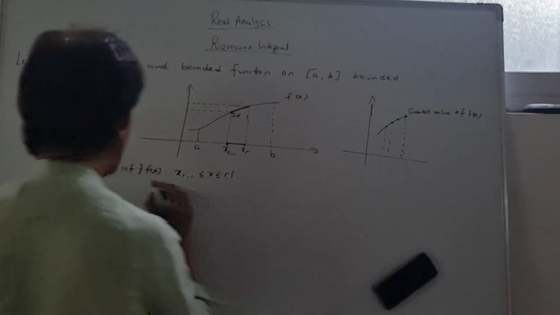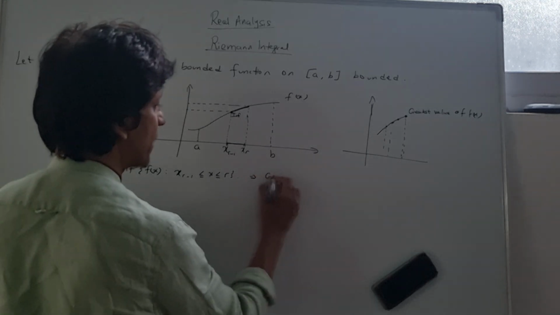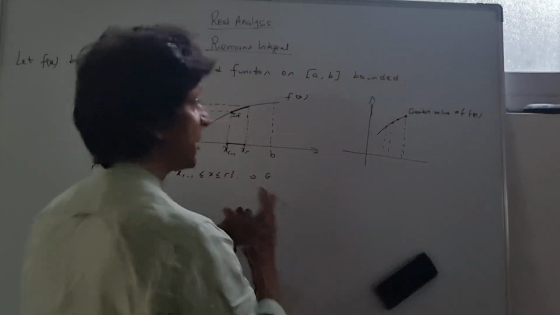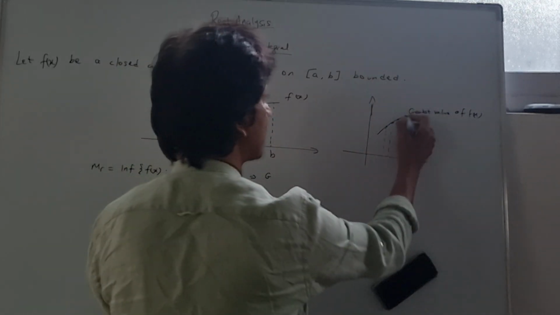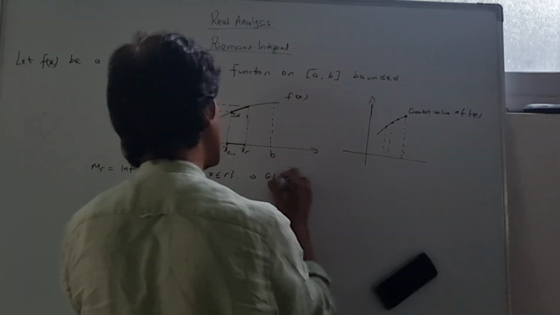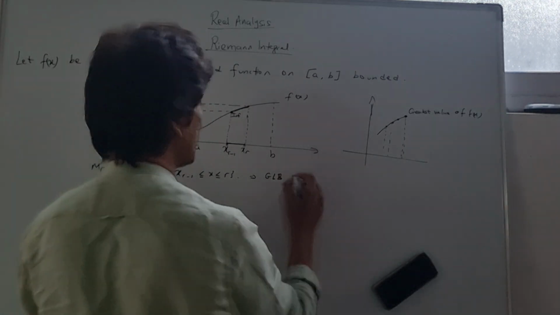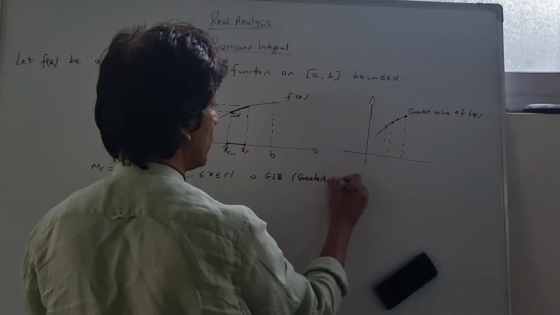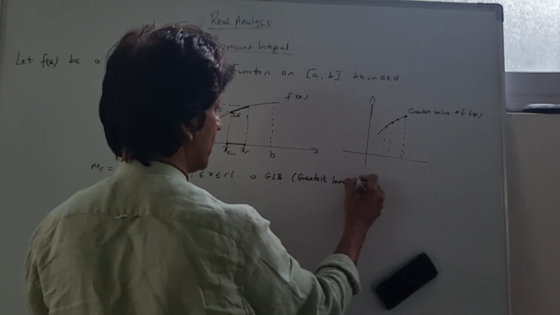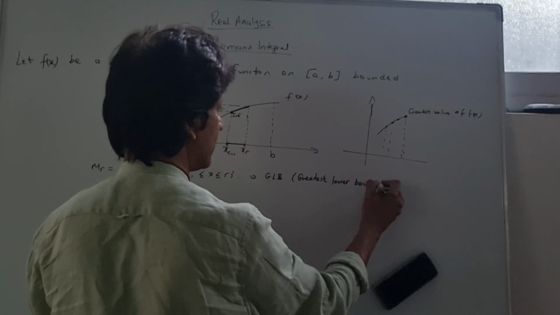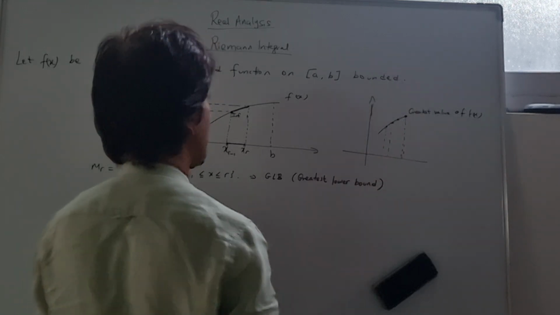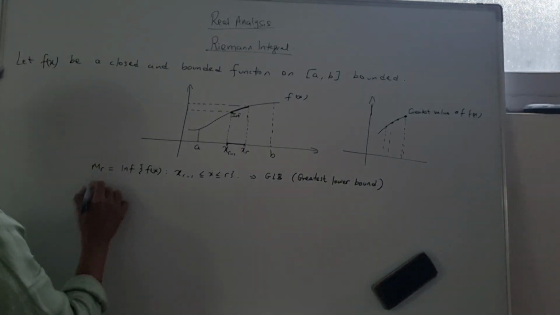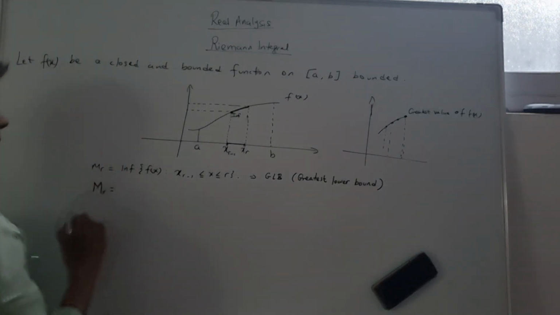So the first one is the greatest lower bound. So this infimum here is what we call the greatest upper bound, because this is going up, right? Sorry, the greatest lower bound. I'm getting confused here. So that's the greatest lower bound from all the lower bounds. From all the lower bounds, it's the greatest lower bound. That's the way I can put it.